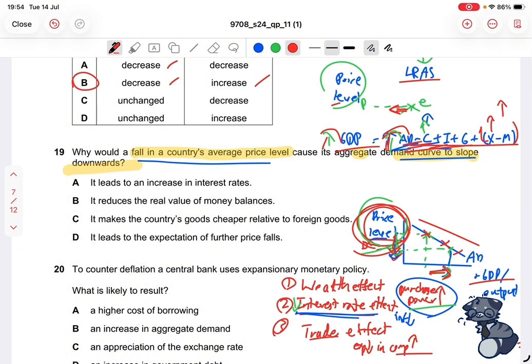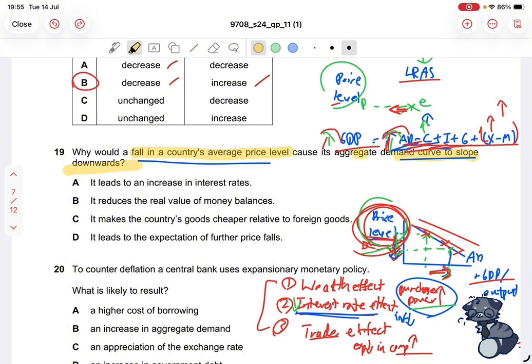So there you have it, the three main reasons you need to know to explain the downward sloping curve of the aggregate demand, or the relationship between price level and our GDP. Now that we know our reasons, our options should relate to one of these reasons. So let's check each one and see which one is the most related.